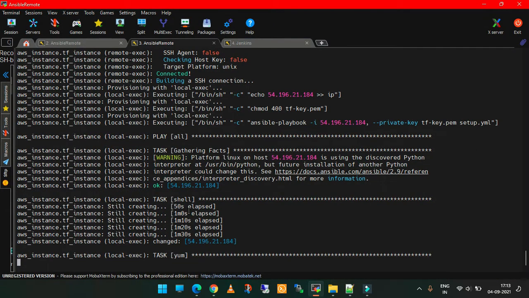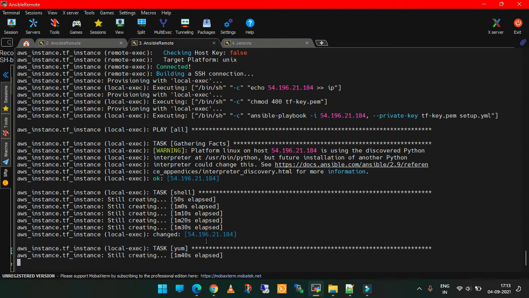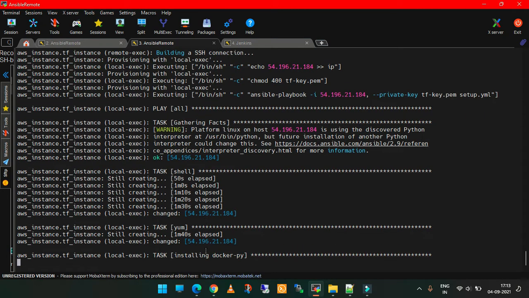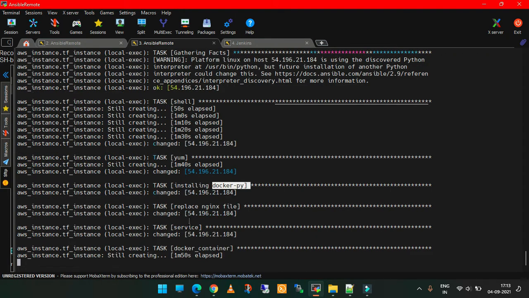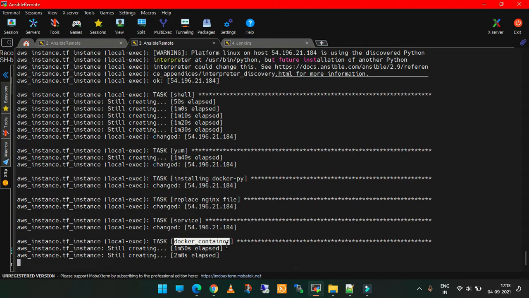Okay, yes, it downloaded the packages. Now downloading the yum configuration, and now the dependencies for Dockerpy, and replacing the Nginx file, and services, enabling the services, Docker container. So launching the Docker containers here. We have app1 and app2 containers here.